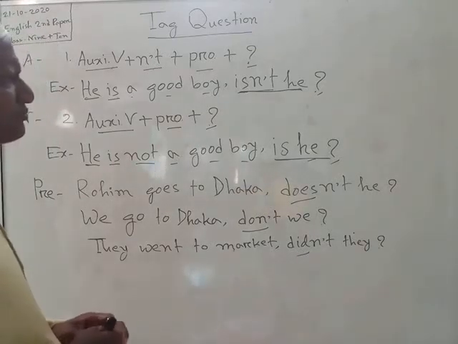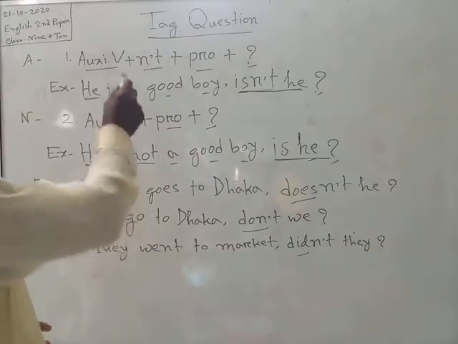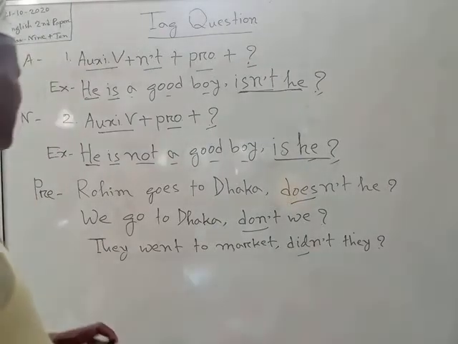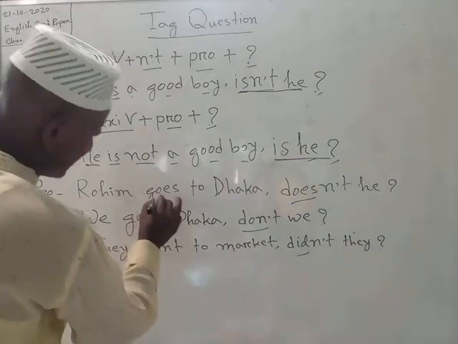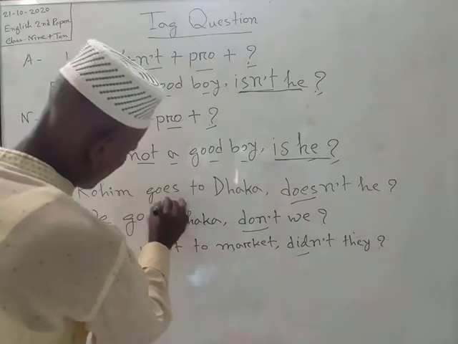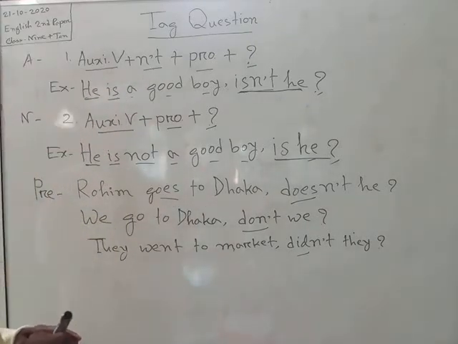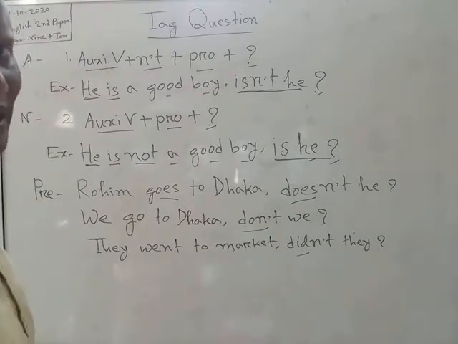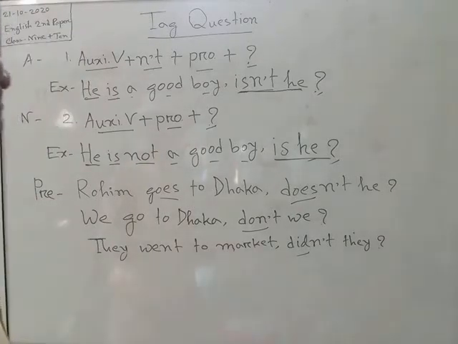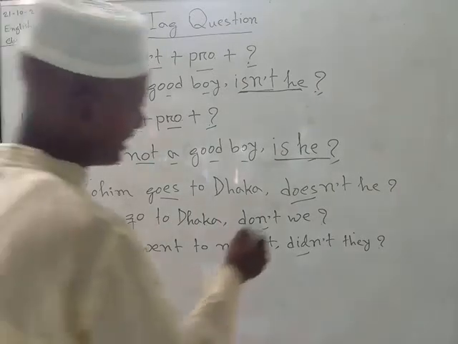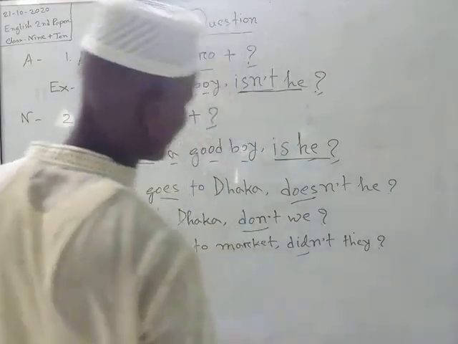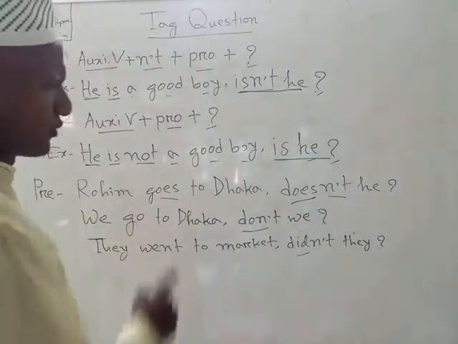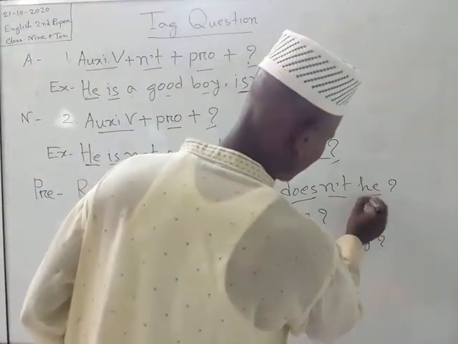In this structure, we also follow the previous structure, but here we should remember that if we find after the subject the present form of verb, and after the present form of verb there is s or es, then we should take firstly does, secondly n't, which is said before, and thirdly pronoun he.